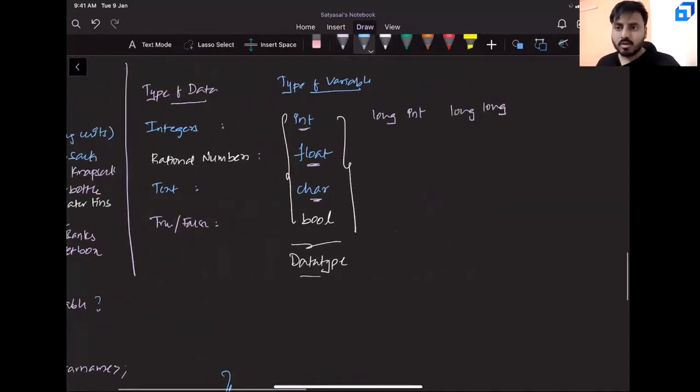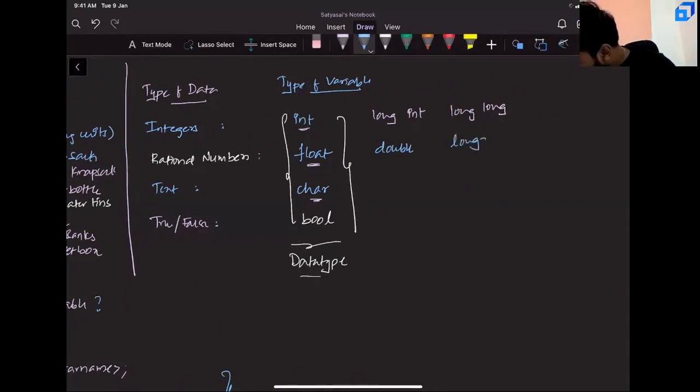In the same way, if you want to store a bigger decimal number, you'll use something called double. If you want to store even bigger, then you can use something called long double. This is interesting. When it comes to text, if you want to store a single thing, a single alphabet or a single number or anything which is single, then you can use a character. But obviously we always want to store a bunch of things, right? Single is not at all useful for this. So that is where string comes into the picture.